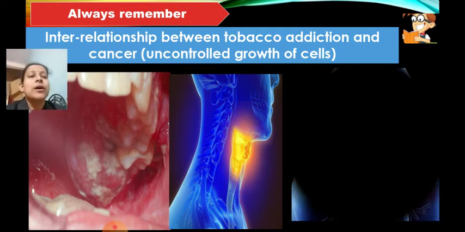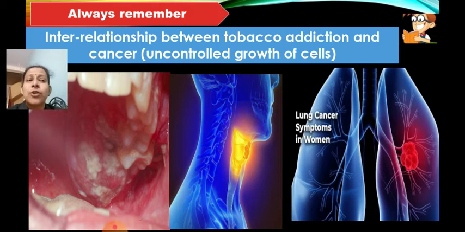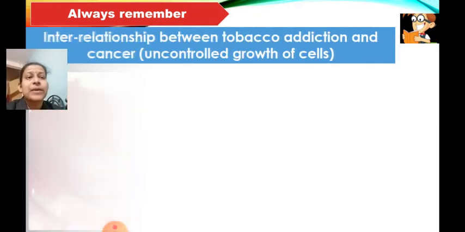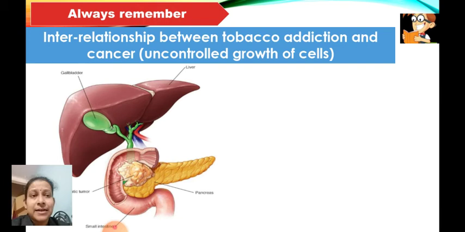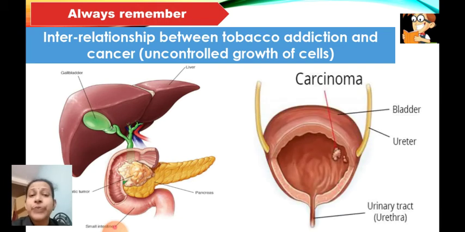Fine. Then it can cause lung cancer, and if it causes lung cancer, then of course the person will have problems in breathing or respiration. Then it can also affect the pancreas. It can cause cancer of the pancreas. Then it can cause cancer of the urinary bladder, which helps in the process of excretion. Okay, so all these problems can be caused just because of smoking. So just avoid all these things.